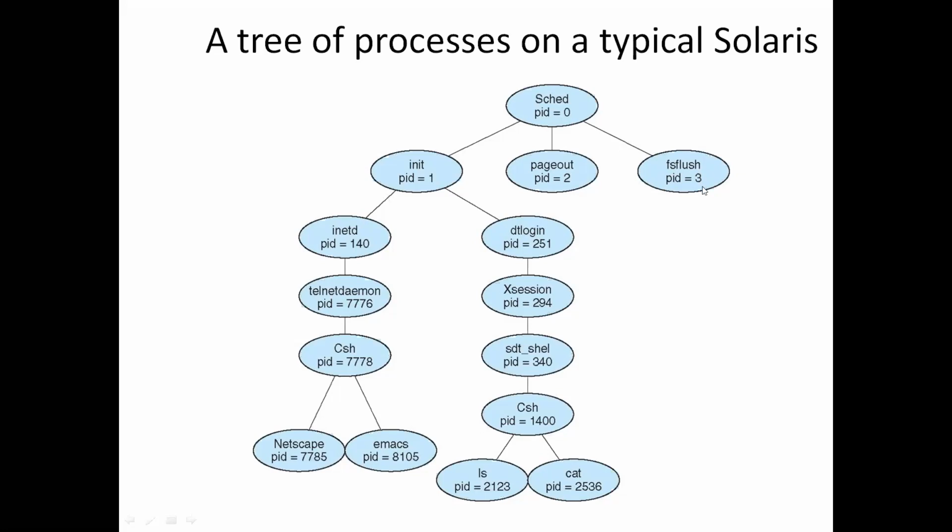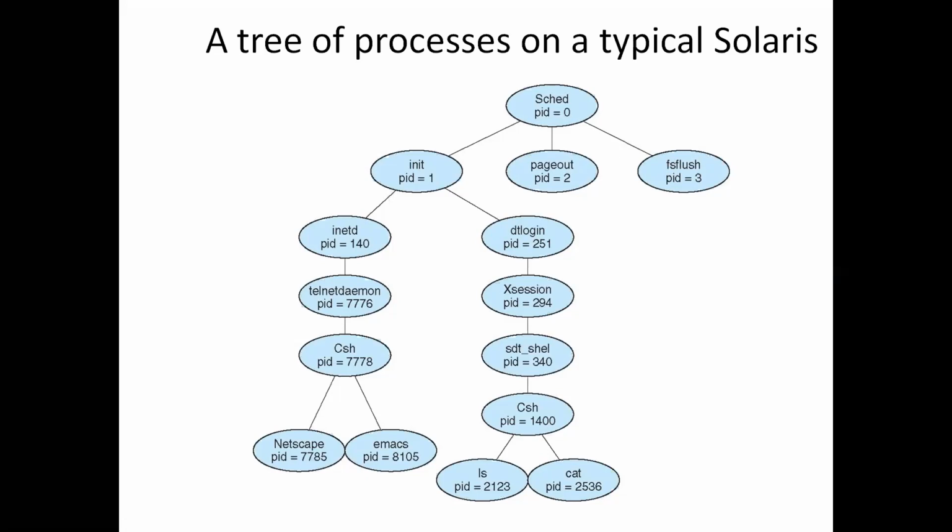These processes are responsible for managing memory and file systems. The page out process is responsible for managing the memory, and the flush process is responsible for managing the file system.